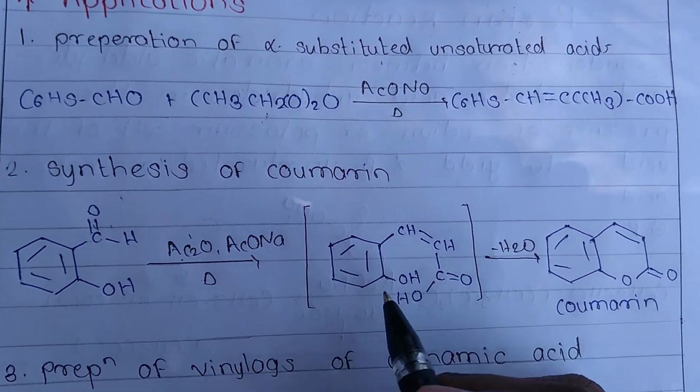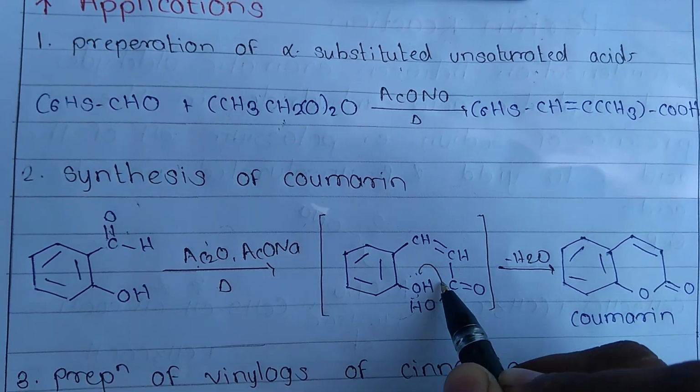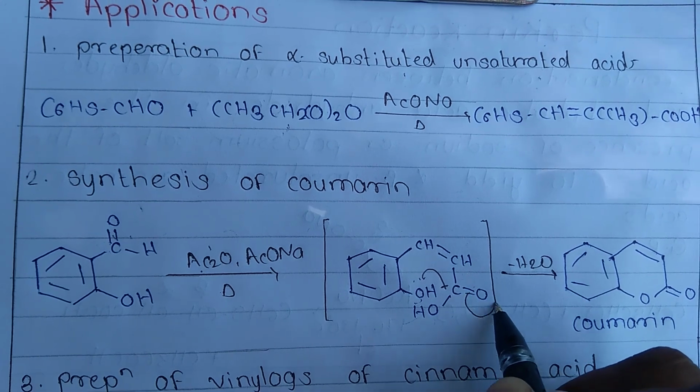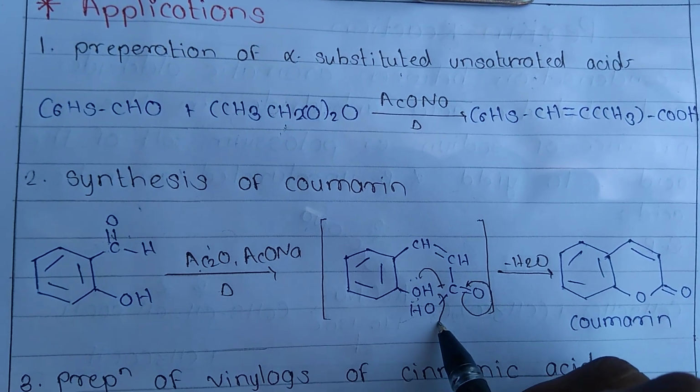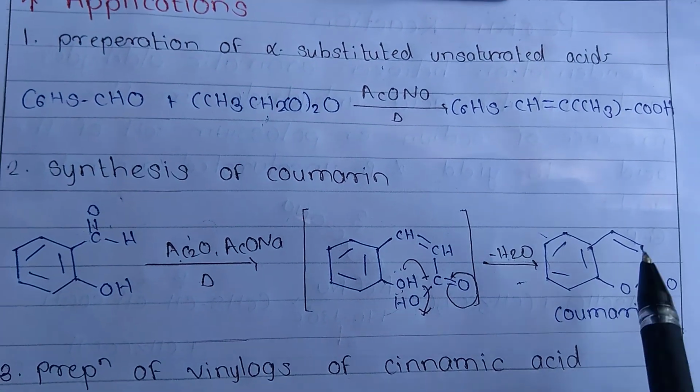And after this rearrangement like this, and OH is removed, that means minus H2O. So the formation of coumarin takes place.